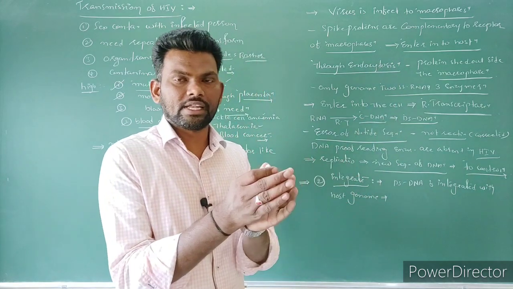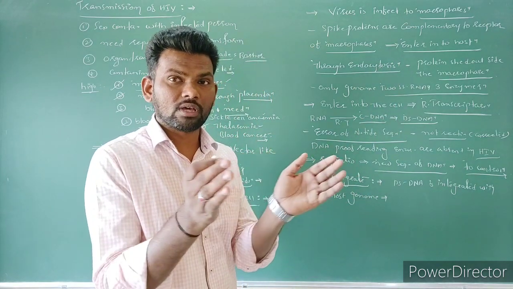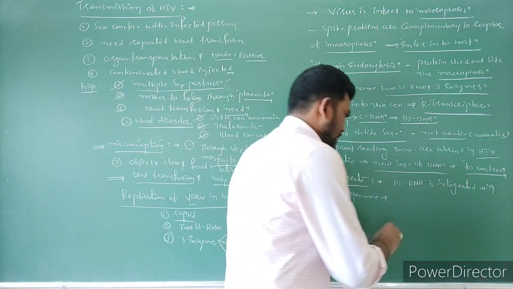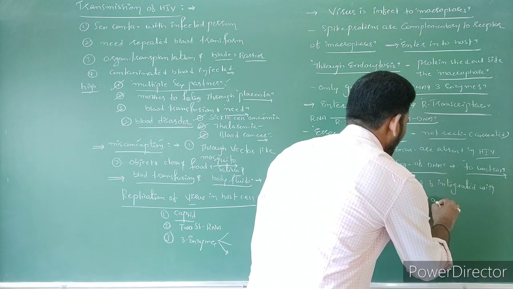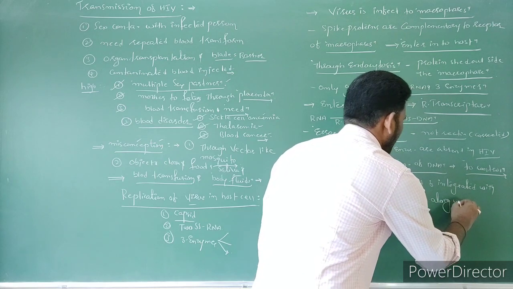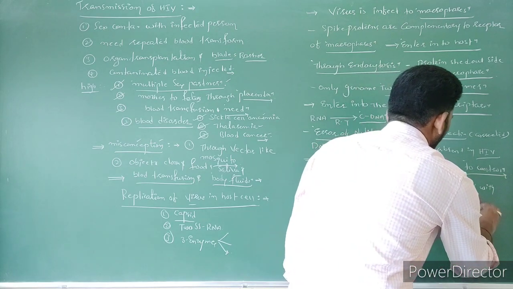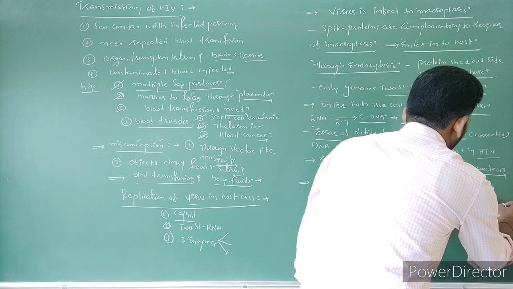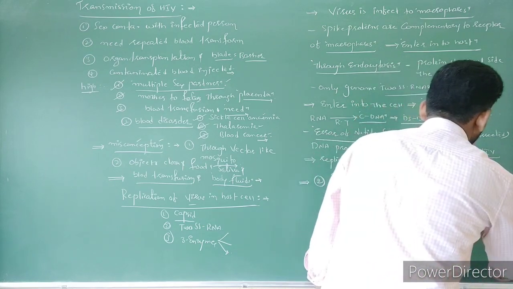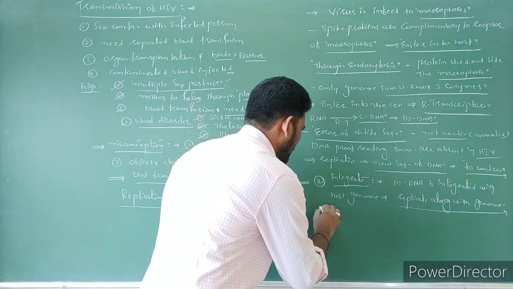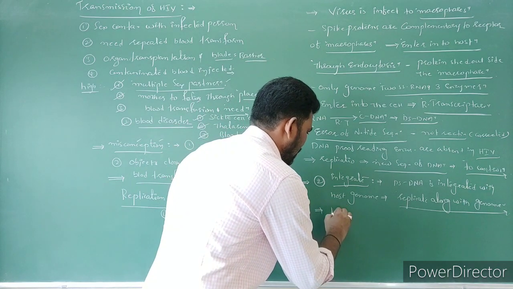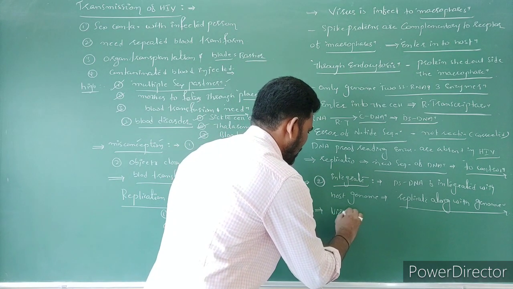Now macrophage DNA as well as viral DNA are both mixed. Now it is going to replicate itself along with the macrophage genome. During this replication, a number of DNA particles, a number of virus particles, are formed.